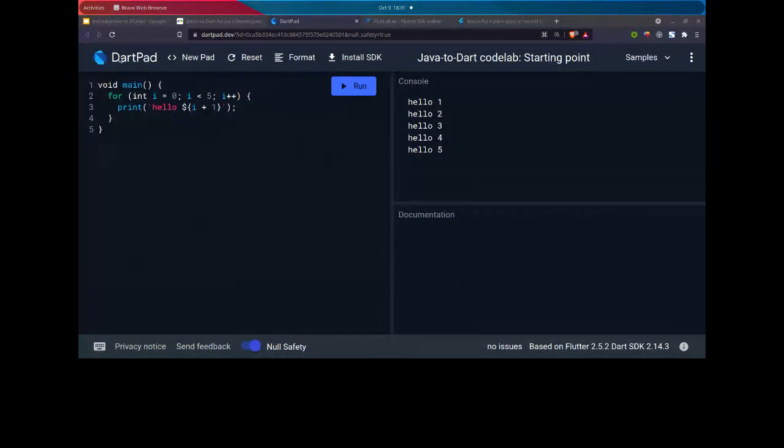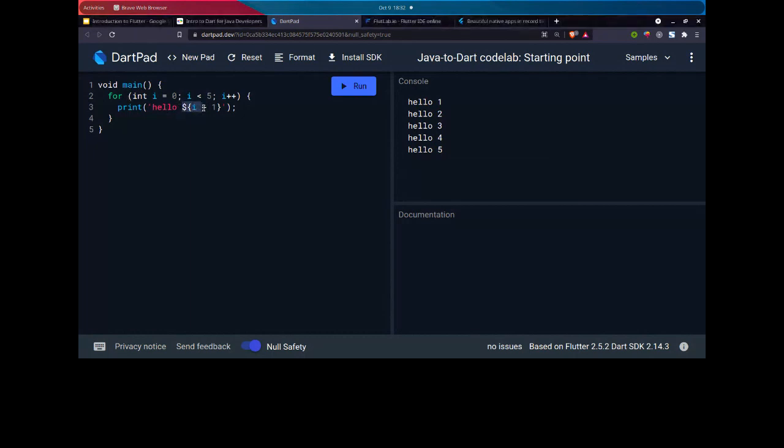So basically, this is DartPad, an online tool made to learn and test the Dart language. As you can see, here I have a main function where I use a for loop, which is basically the same as in C or C++, or you can say JavaScript.